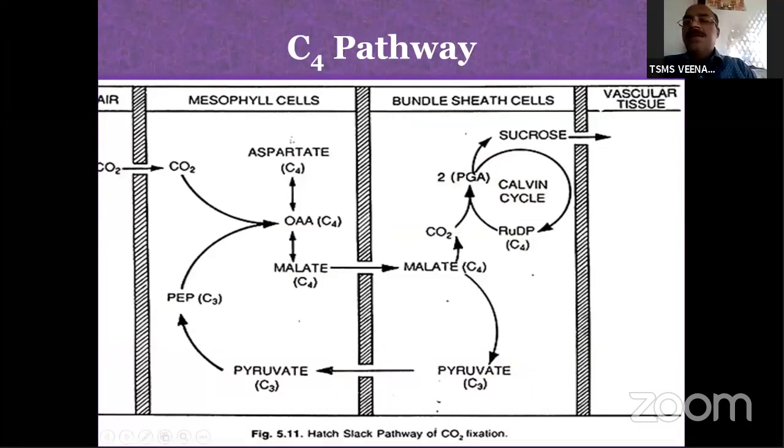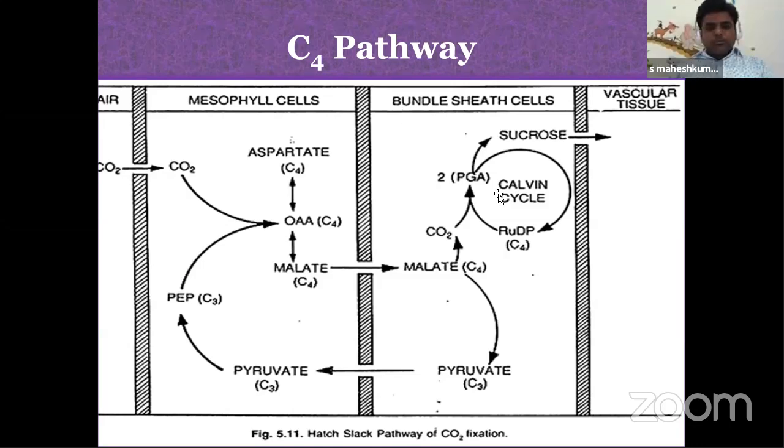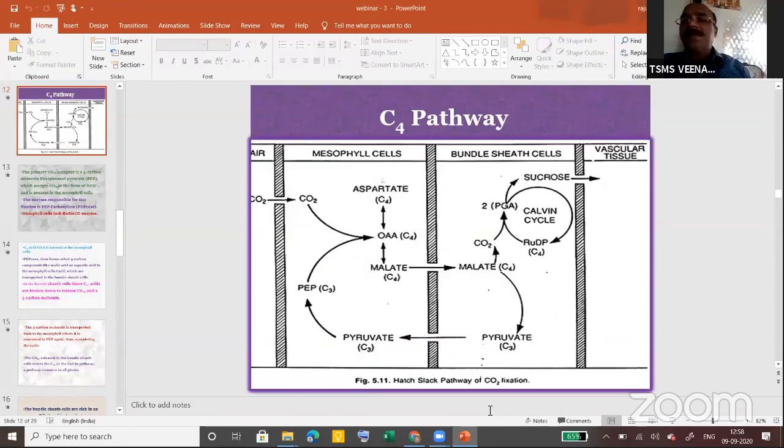Thank you, dear Mahesh. So today we discussed the C4 cycle, crassulacean acid metabolism, and photorespiration. Actually, the majority of the plants in our surroundings perform the C3 cycle only, the Calvin cycle. But some plants evolved the mechanism for the C4 pathway and crassulacean acid metabolism. In the same way, all plants also perform photorespiration. Photorespiration is a wasteful process, but the question may arise, why are plants performing a wasteful process?